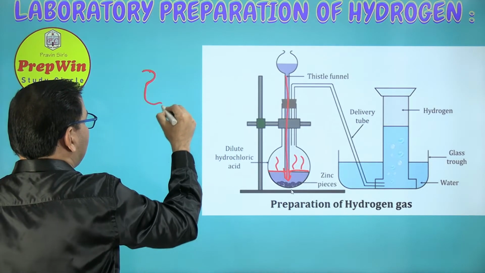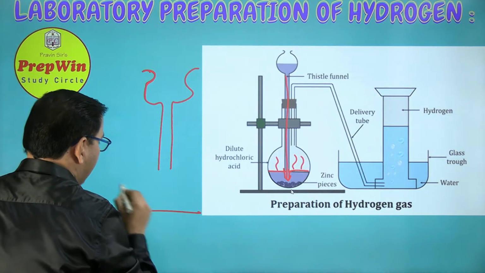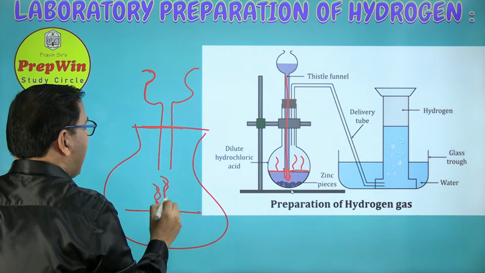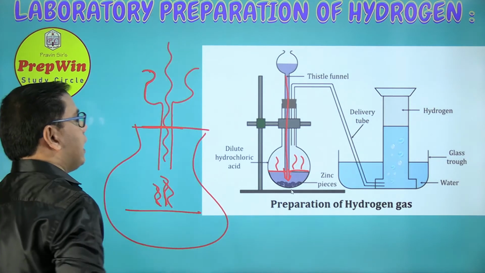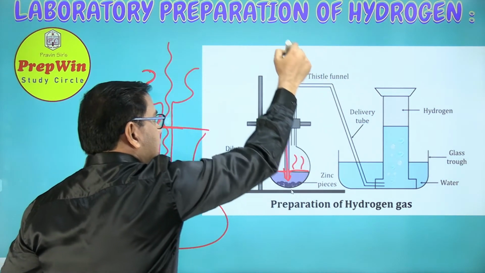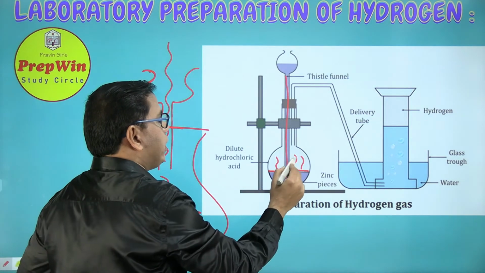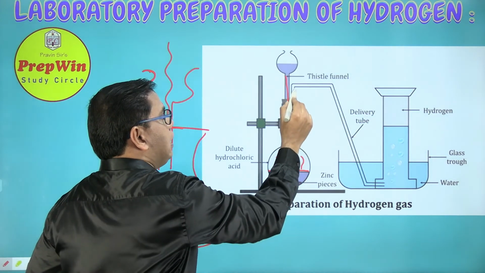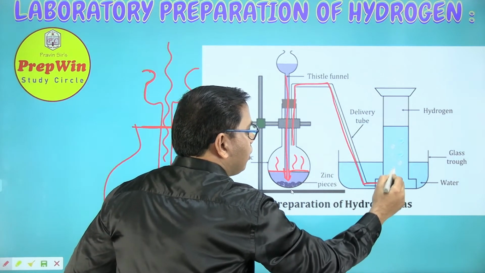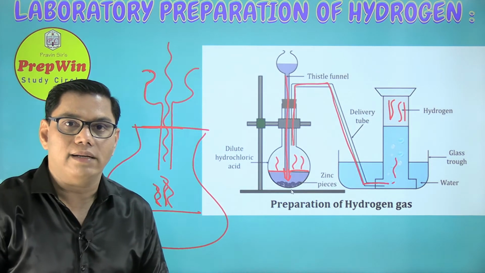Imagine that if your thistle funnel is a shorter one like this and the acid is here, whatever hydrogen gas is formed, there is a chance that it can escape through the thistle funnel. So you have to make sure that this thistle funnel is dipped right into this dilute acid so that whatever gas is formed passes through this delivery tube and the beehive shelf and is collected over the water. This is the right arrangement.